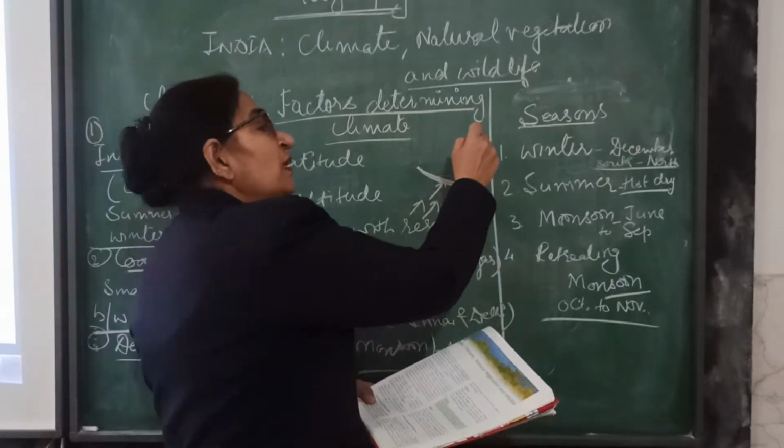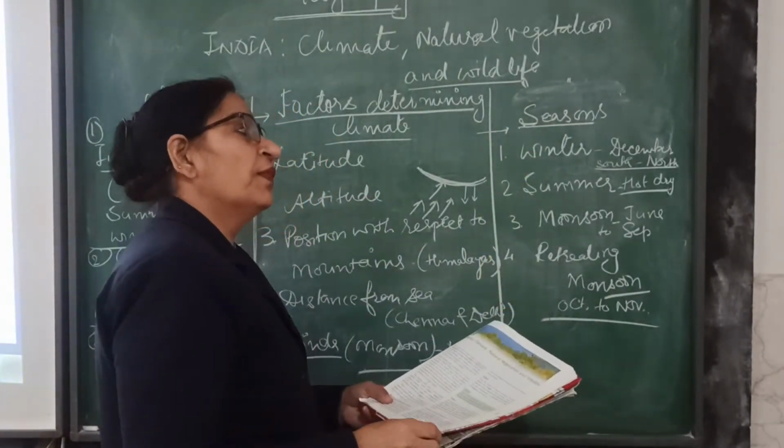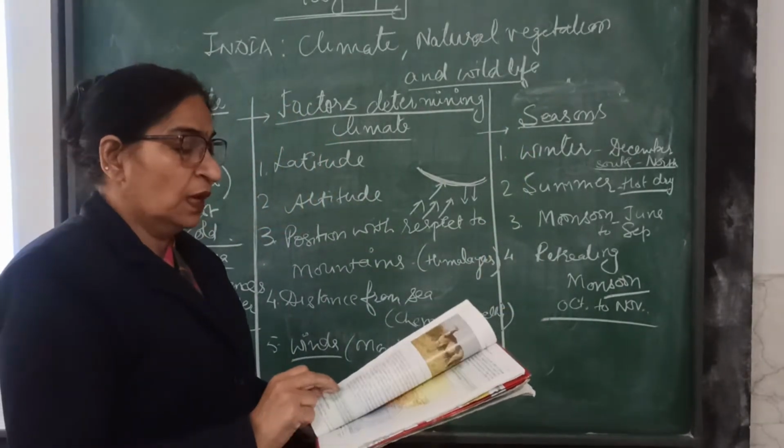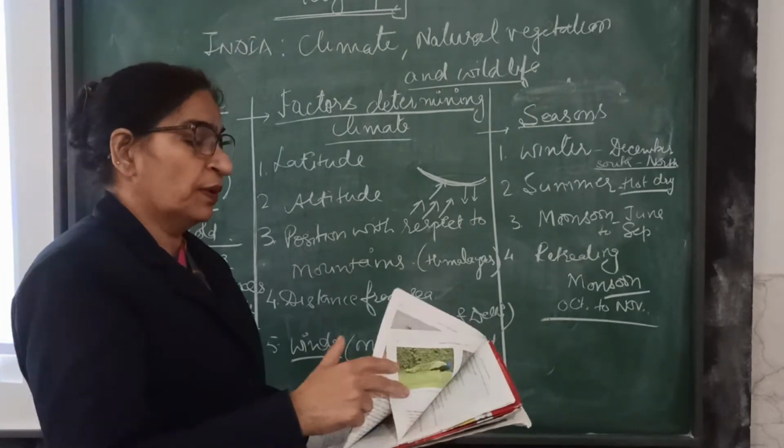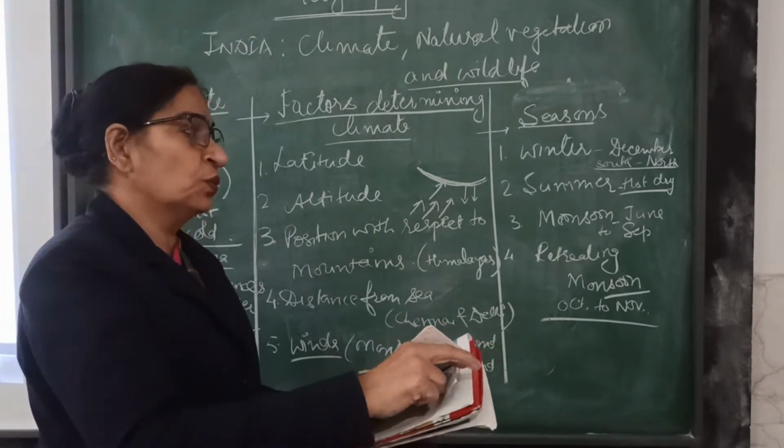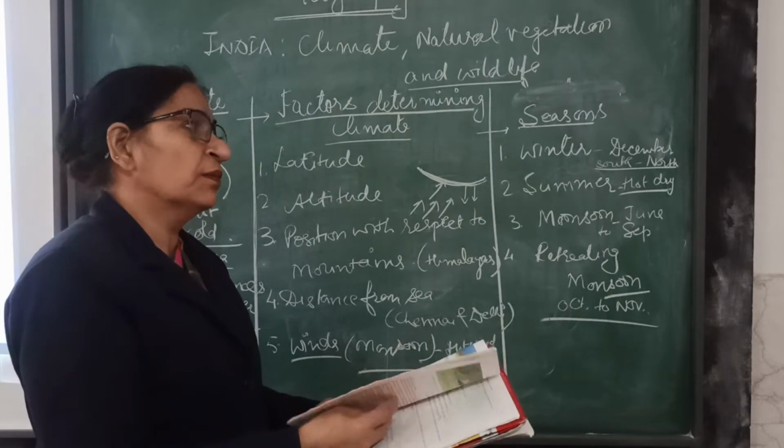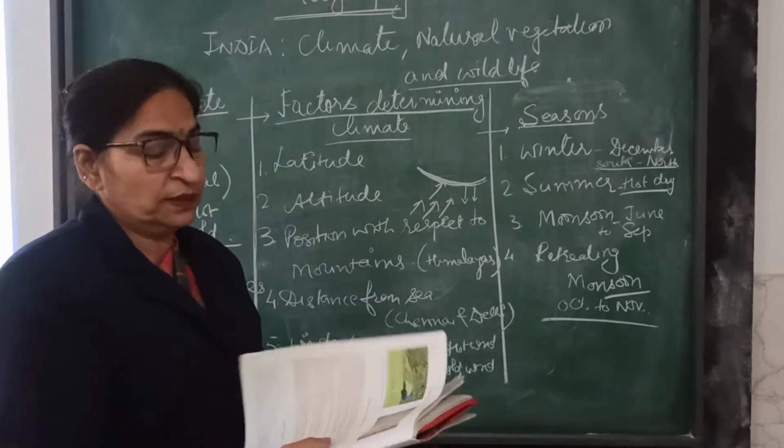Now we have different seasons in India. That means we have 4 seasons. Number 1 winter, number 2 summer, number 3 monsoon, and number 4 is the retreating monsoon. Let us discuss all these seasons.